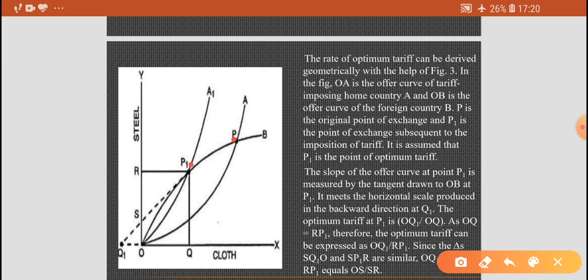It is assumed that P1 is the point of optimum tariff.